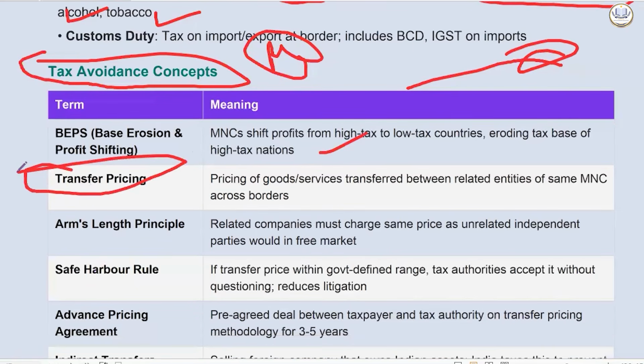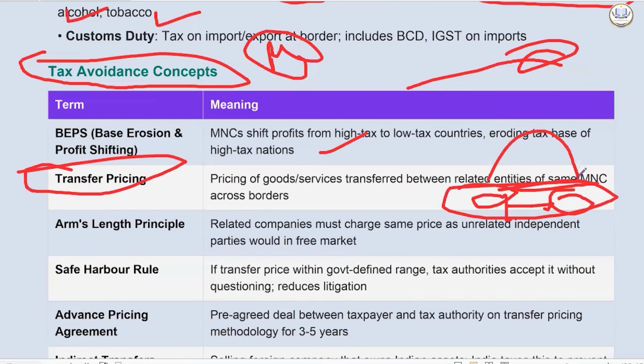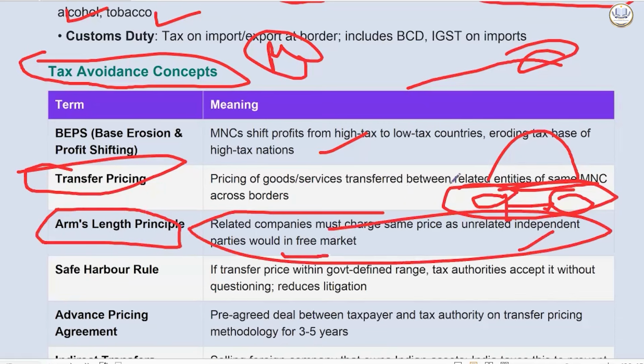Another concept is transfer pricing. So, pricing of goods and services between related entities of the same MNC across borders. Two companies are there of the same entity, and they are showing a kind of transaction to avoid the taxation. That is called transfer pricing. But to avoid this, there is the arm's length principle. So related companies must charge the same price as unrelated independent parties would in a free market. You cannot have any kind of fear or favor here. This is called the arm's length principle.